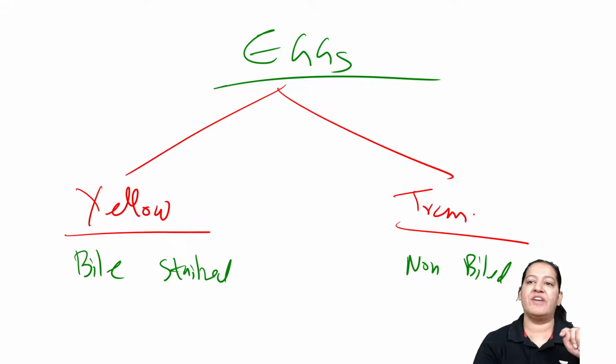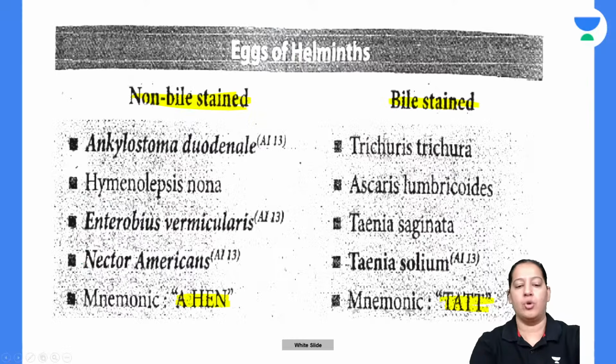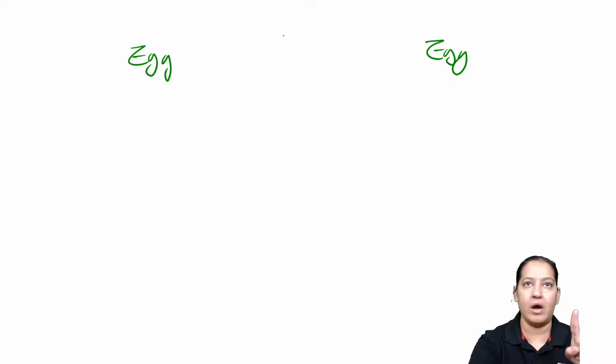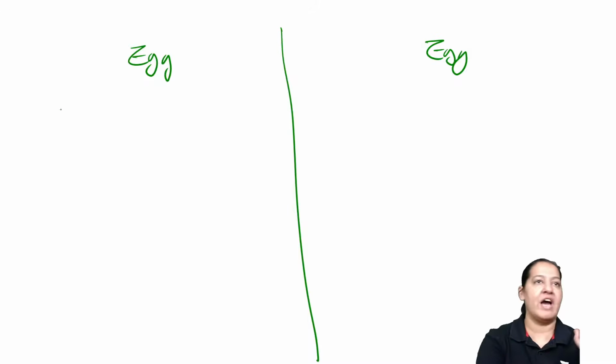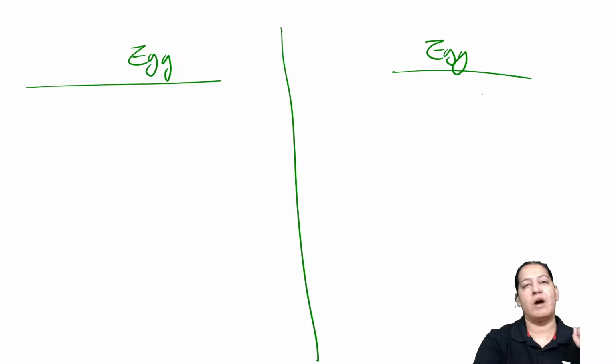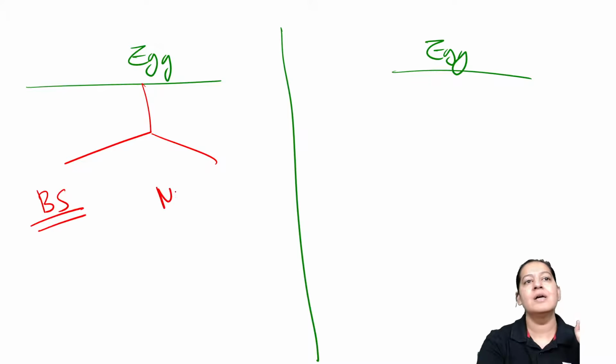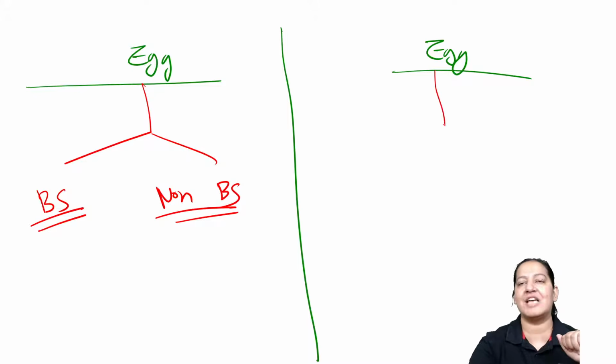This is the first classification of eggs you should know. So we divide eggs by 2 criteria. I'm talking about the eggs of metazoa, not eggs of protozoa. Protozoa don't have eggs, right? So eggs of metazoa, we classify them in 2 ways. The first way is bile stained or non-bile stained. Some of them are bile stained, some are non-bile stained. The second way of classifying them is the saturation.